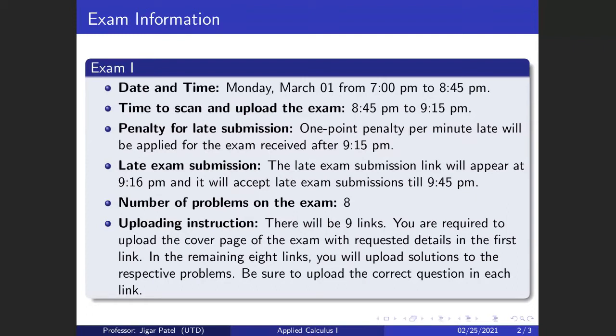In the second through ninth links, you will see the question number written there: question 1, question 2, question 3. In the second link, you need to upload the first question solution. So technically, you will be uploading 9 different PDF files in these 9 links. As I said, this process is similar but slightly different, because one question per link is a slightly different idea than what we do with the regular paper homework assignments. If you have any issue with uploading, just send me an email and I will be more than happy to help you out.